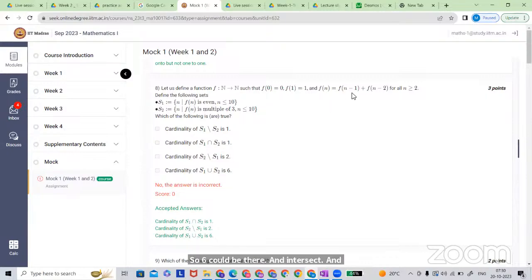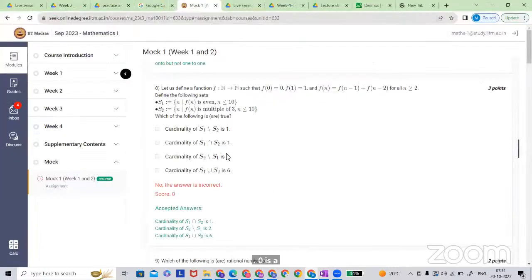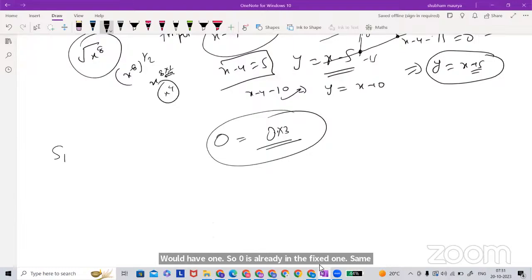And 0 also could be there, sir? Yes, 0 could also be there. 0 is in both sets. 0 is a multiple of 3, right? 0 can be written as 0 times 3. So 0 is a multiple of 3, and there is a possibility that the intersection would have 0. So 0 is already in the fixed one. Similarly, you can check further. You only need to generate your S1 and S2 very clearly.